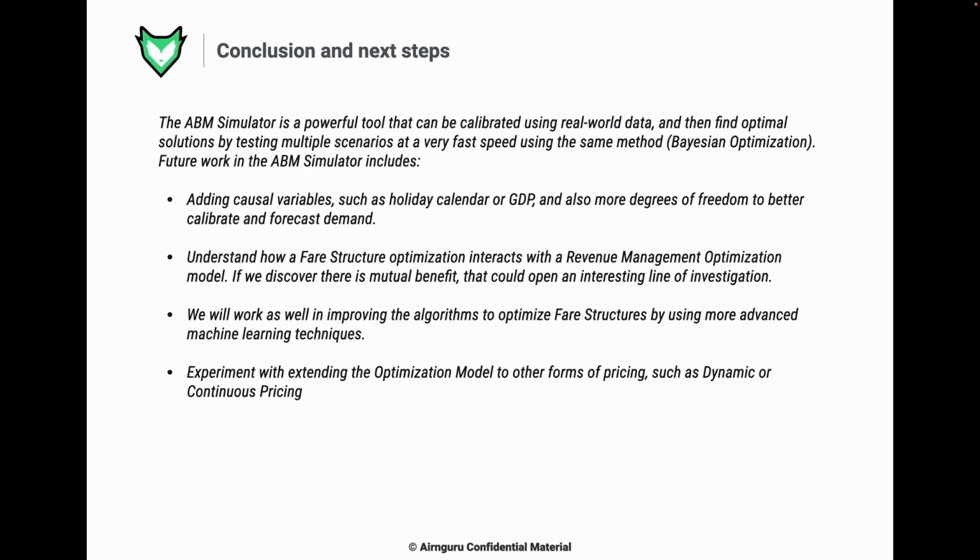The ABM Simulator is a powerful tool that can be calibrated using real-world data, and then find optimal solutions by testing multiple scenarios at a very fast speed using the same method, Bayesian optimization. Future work in the ABM Simulator includes adding causal variables such as a holiday calendar or the GDP, and also more degrees of freedom to better calibrate and forecast the demand. Also understanding how a fare structure optimization interacts with a revenue management optimization model. If we discover there is mutual benefit, that could open an interesting line of investigation.